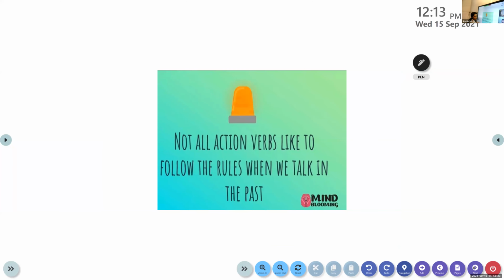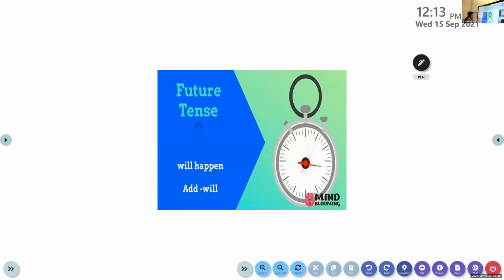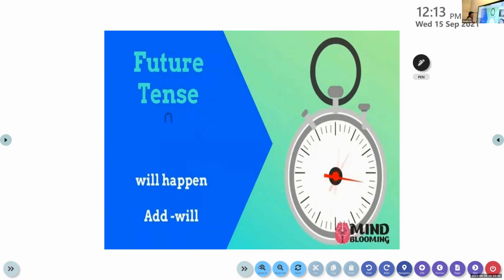Now, I told you this rule applies only for a few words like regular verbs, where we can end the past tense form with D or ED. For the rest of the verbs, that is irregular verbs, the form completely changes. But for the future tense, children, it is very easy. To the base form, you have to add will before the verb to show that the action is in the future tense.